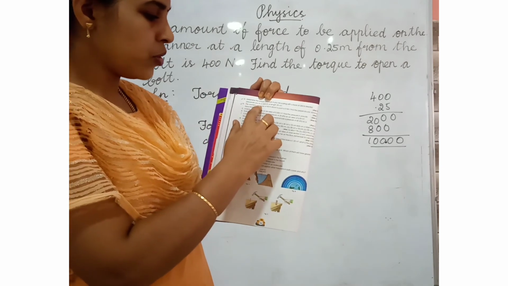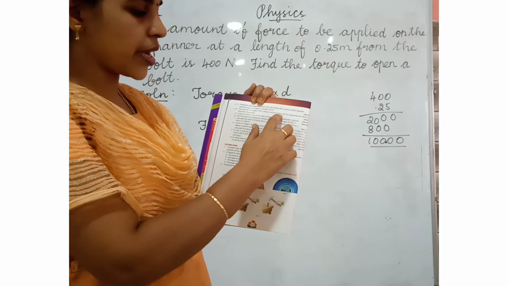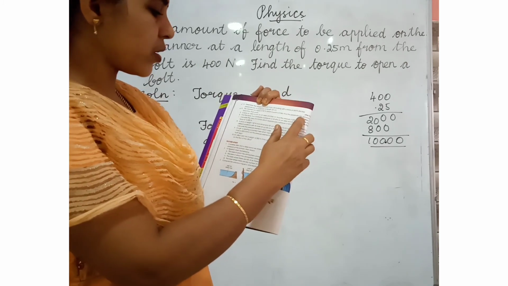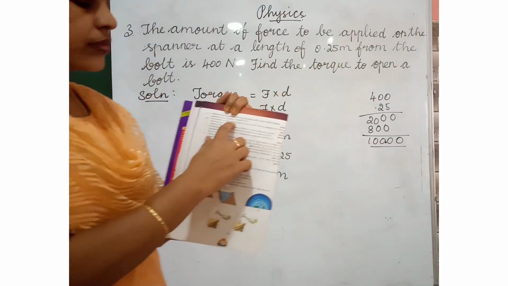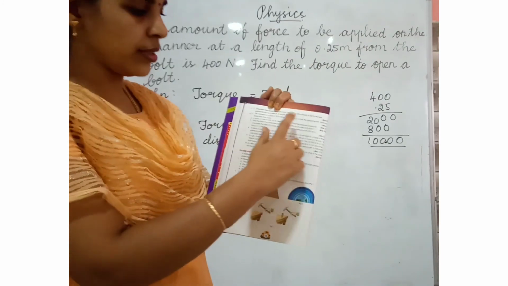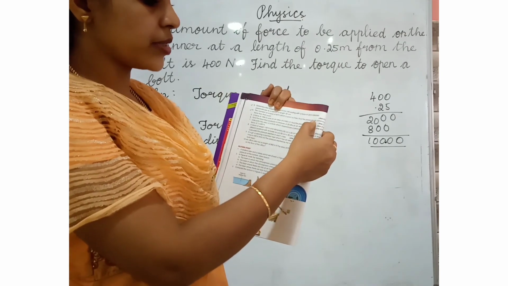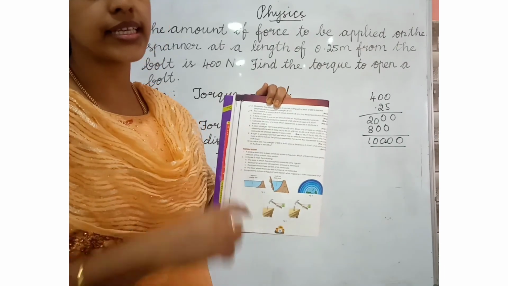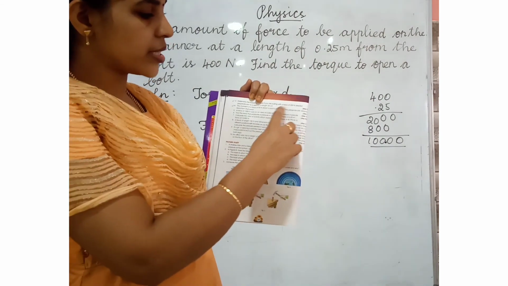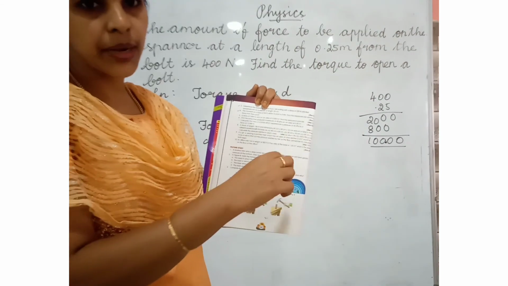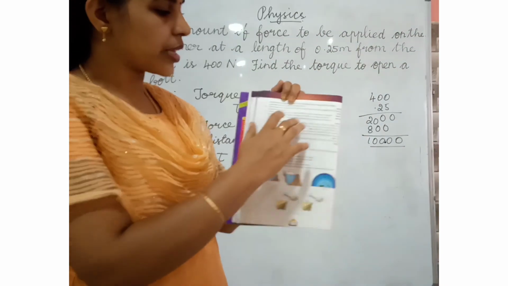Fourth one. The moment of a force of 50 Newton about a point is 5 Newton meter. Find the perpendicular distance of the force from the point. Here force is given 50 Newton and torque is given 5 Newton meter. So we have to find the perpendicular distance. We should find D. What is the formula for tau? Tau is equal to F into D. So distance is equal to tau divided by force. We have to divide these numbers. We will get the answer.